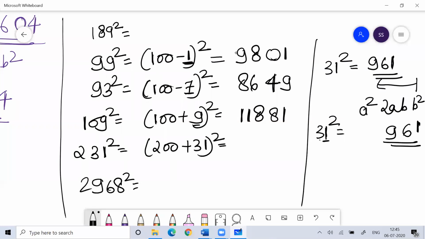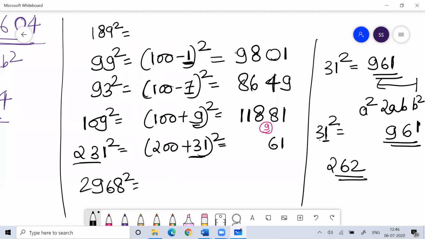So 31 square is 961. For 961, I always have to write 2 digits. So write 61 and carry 9. You have to write always 2 digits. So in 961, write 61 and 9 carry. Okay, what is 231 plus 31?